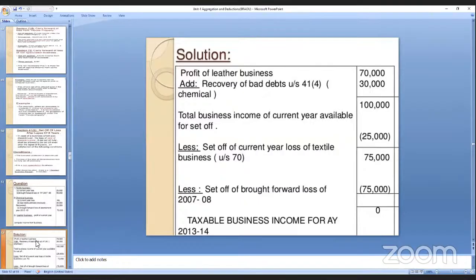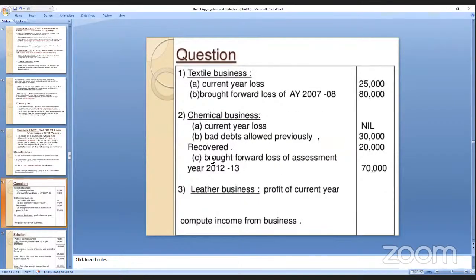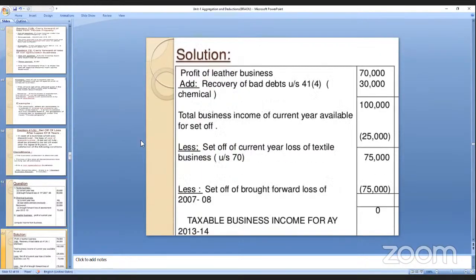Recovered means he got the money, old balances. Bad debts allowed previously that are recovered is 30,000. Taken together, it is 1 lakh, the total business income of the current year. This is the amount available for set off in the current year.